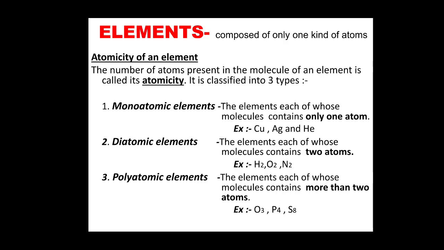For example, copper, silver and helium. Similarly, diatomic is what? The elements, each of whose molecules contains two atoms, that is H2, O2, N2: hydrogen, oxygen and nitrogen. Similarly, polyatomic elements are what? The elements, each of whose molecules contains more than two atoms. That is oxygen as ozone, O3 is ozone, P4 is phosphorus and S8 is sulfur, right?